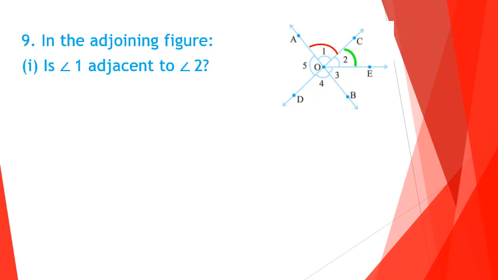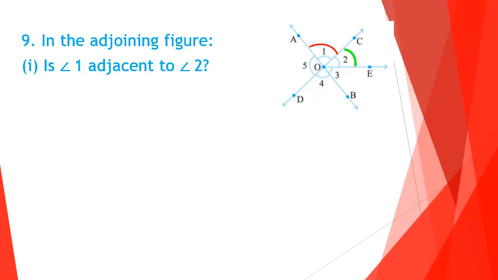The first one is common vertex. Second, they have a common arm. And the third condition is the non-common arms lie on both sides of the common arm. If the given angles satisfy these three conditions, then they are adjacent angles.